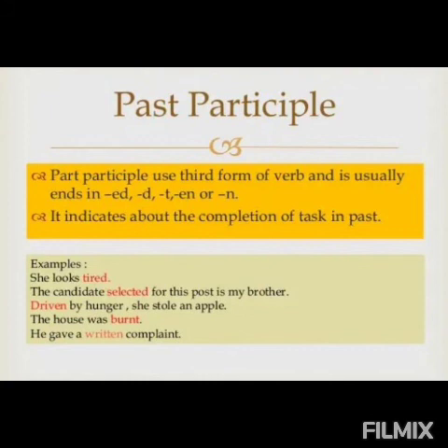She looks tired. The candidate selected for this post is my brother. Driven by hunger, she stole an apple. The house was burnt. He gave a written complaint. See, in all these examples, the verb used the third form, right? Tired, selected, driven, burnt, written.